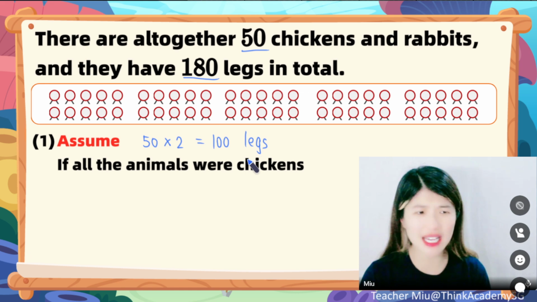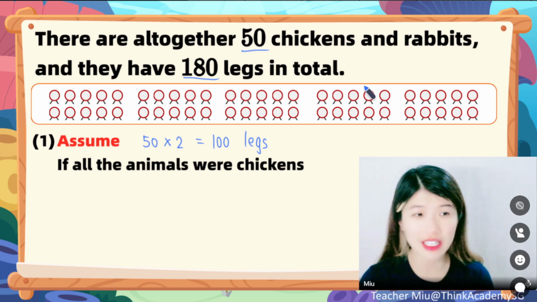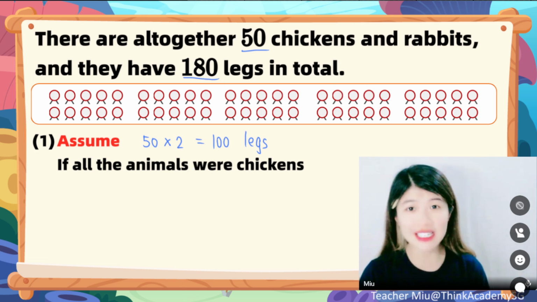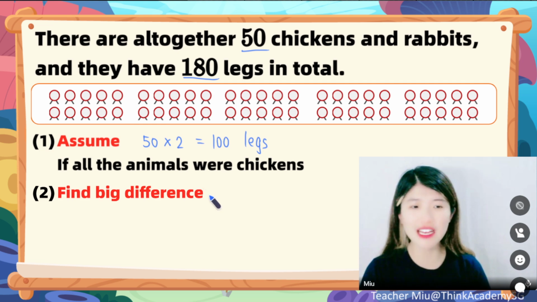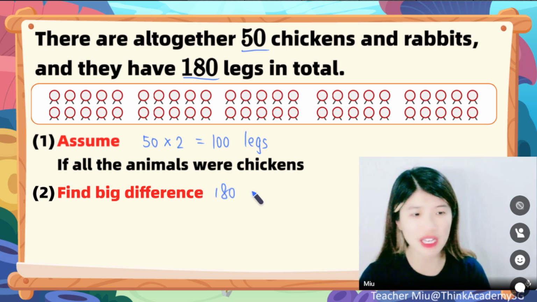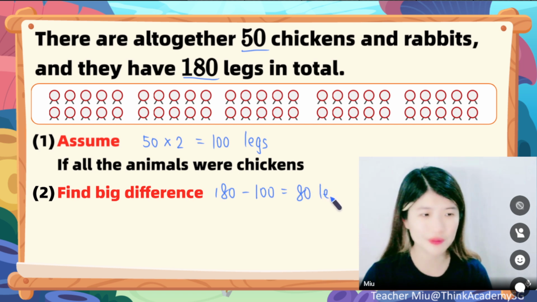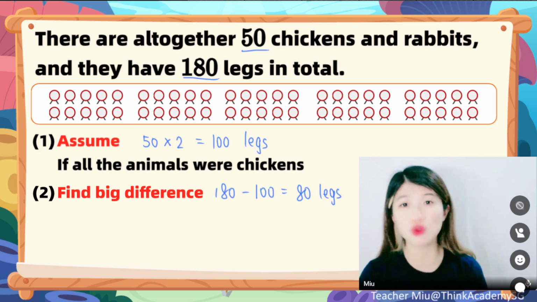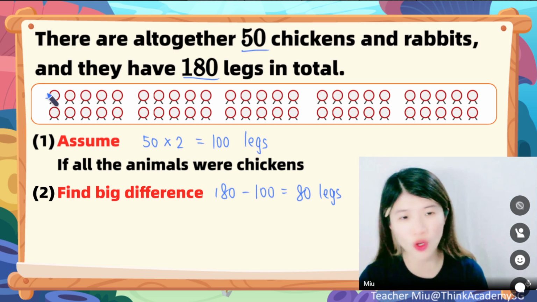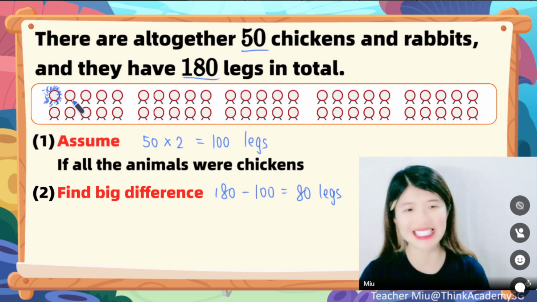But then again, guys, the question said how many legs we have altogether? 180 legs, right? That means some of the legs we don't have yet. 180 legs, take away those 100 legs we already have on the chickens, we have 80 legs that we still didn't draw. Then again, can I draw all the 80 legs on one head like this? So now this head is surrounded by 80 legs.